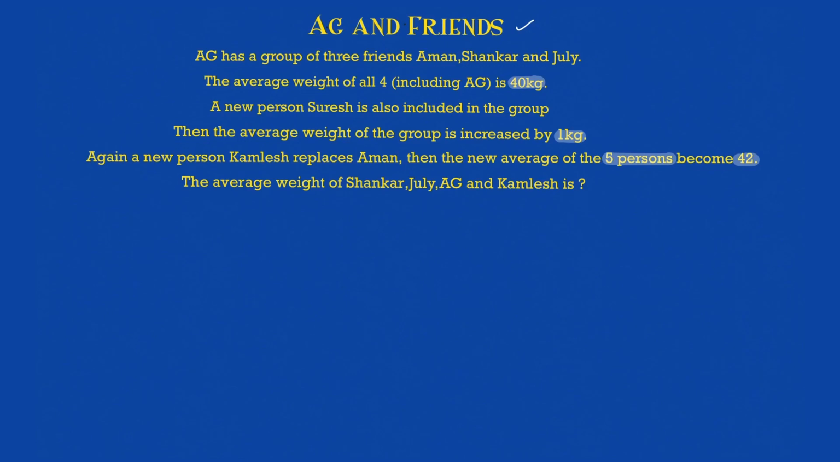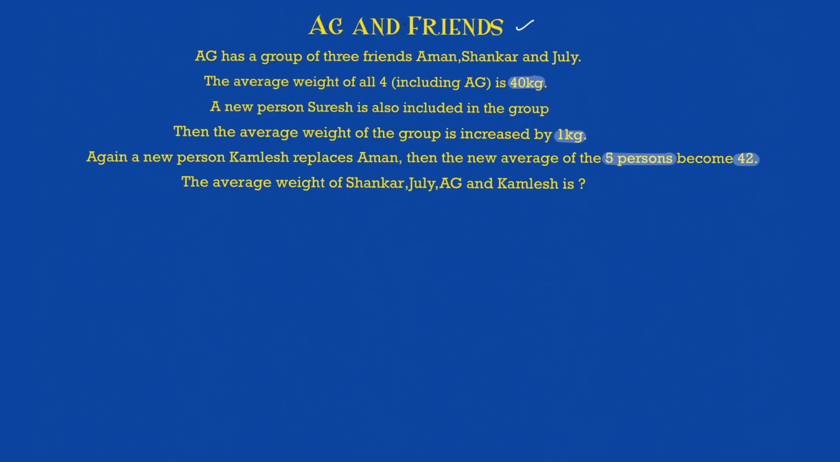A new person, Suresh, is included in the group. Then the average weight of the group increases by 1 kg. So the average weight, which was 40, now becomes 41 because of Suresh who is being added. So what will you know now? You will know what is the weight of Suresh, because Suresh gave 1 kg to the rest of the 4, so he gave 4 kg there, and to maintain the average of 41 he will bring the 41. So 41 plus 4, it will be what? 45.